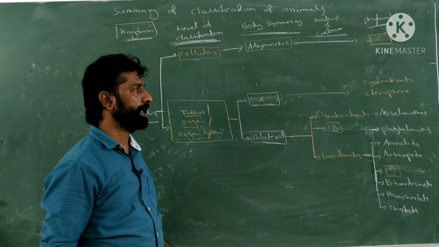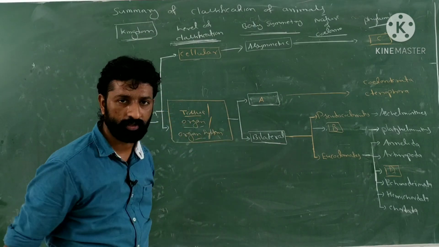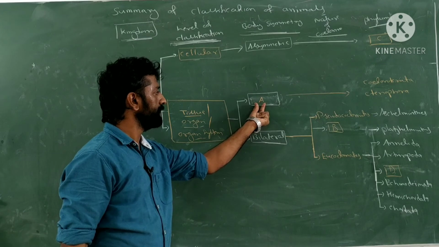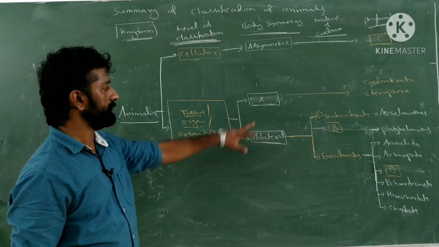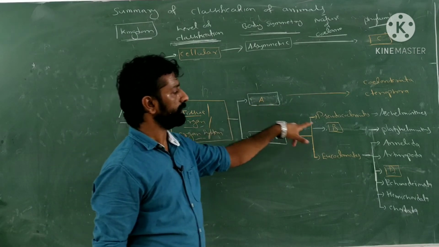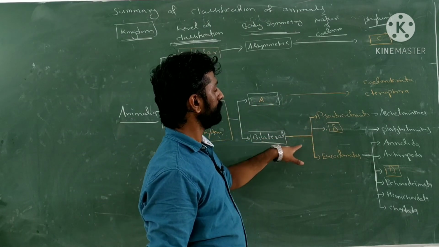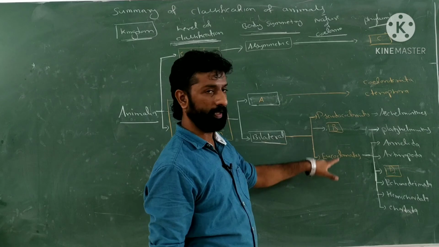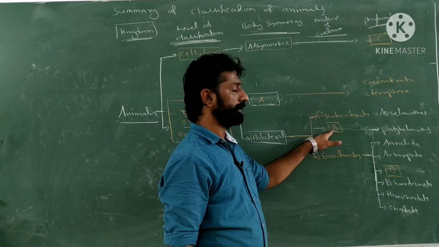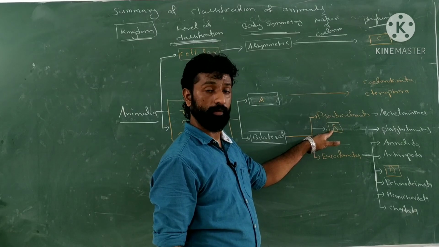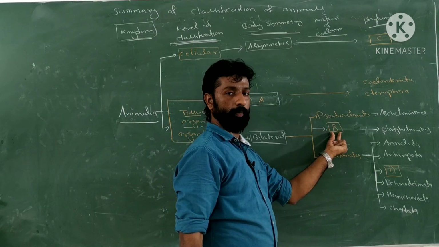We know that, as we know the summary of the classification of the animals. Here, in the place of A, radial should be there. Means A is representing radial symmetry. What is B representing here? Among the coeloms, there are pseudocoelom and then the eucoelom. But here the other one is acoelom. So here it should be acoelomate.